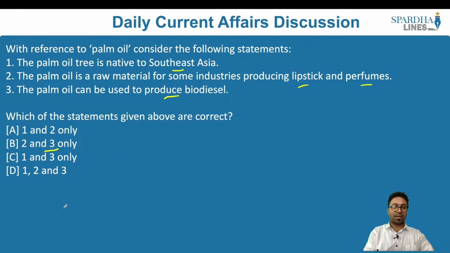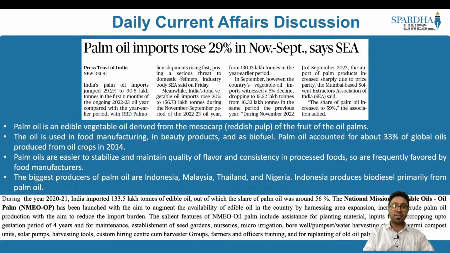Why have we taken this practice question? Because this article in The Hindu makes a reference to palm oil imports. So remember, palm oil imports and the production of palm oil are very important from your GS paper 3 economy point of view. What is it about this practice question? When you look at the previous year questions, this was one of the questions that was asked in UPSC.